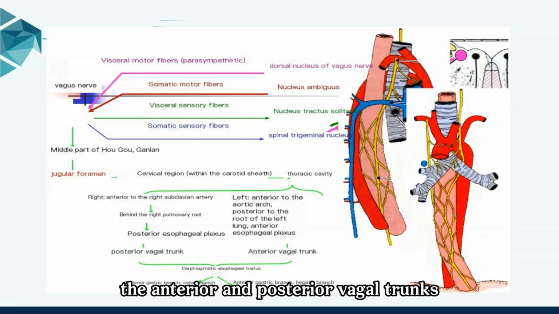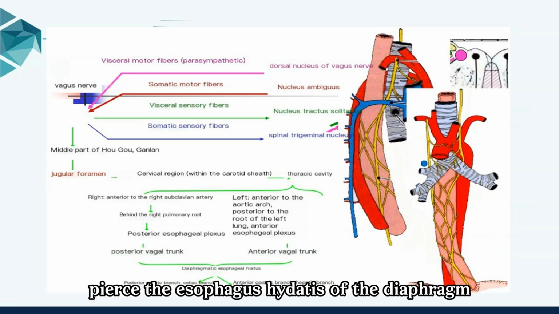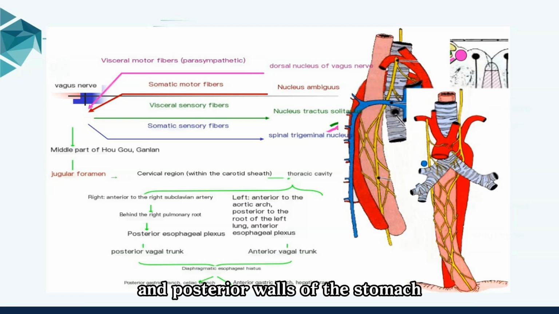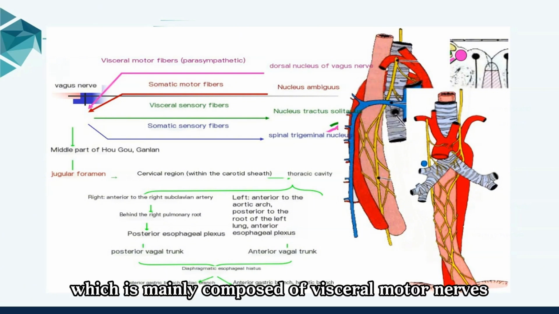The anterior and posterior vagal trunks, along with the esophagus, pierce the esophageal hiatus of the diaphragm to enter the abdominal cavity, distributing to the anterior and posterior walls of the stomach. Their terminal branches join the celiac plexus, which is mainly composed of visceral motor nerves.